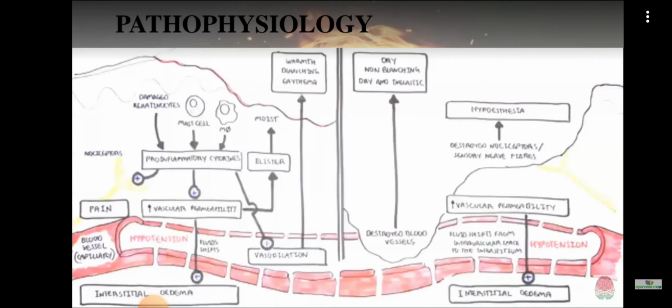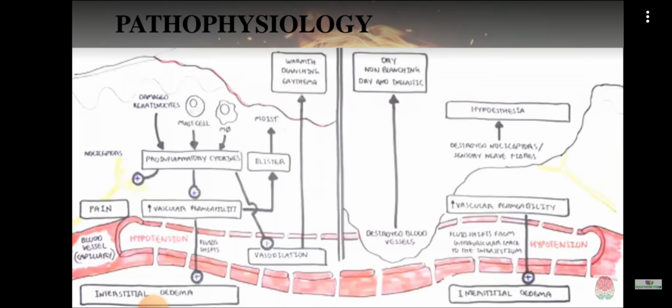So, here in the pathophysiology, this can be taken as two: on the left side it is about the superficial burn, and next is about the deep burn. In the superficial burn, the burn is happening superficially, and because of that there will be damage of the keratinocytes, and there will be an immune response, where the mast cells and all those cells will act, and there will be a release of cytokines.